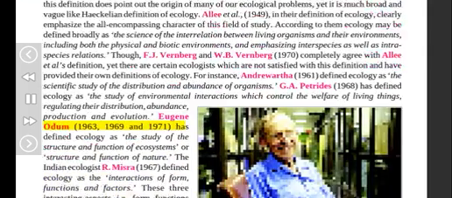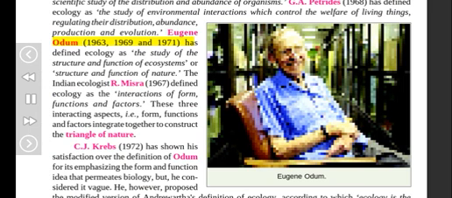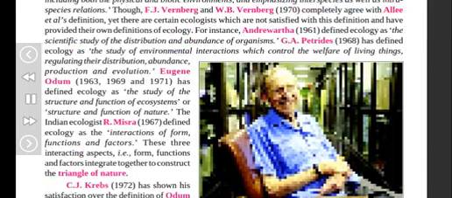Eugene Odum, 1963, 1969 and 1971, has defined ecology as the study of the structure and function of ecosystems, or structure and function of nature. The Indian ecologist R. Misra, 1967, defined ecology as the interactions of form, functions and factors. These three interacting aspects, that is, form, functions, and factors, integrate together to construct the triangle of nature. C. J. Krebs, 1972, has shown his satisfaction over the definition of Odum for its emphasizing the form and function idea that permeates biology, but he cited it as vague.